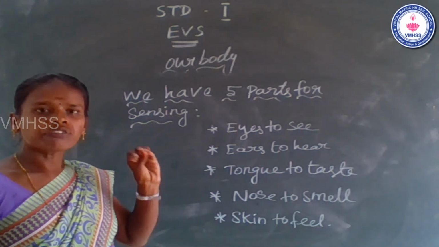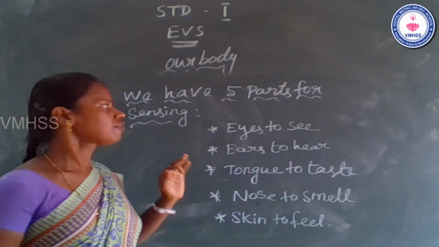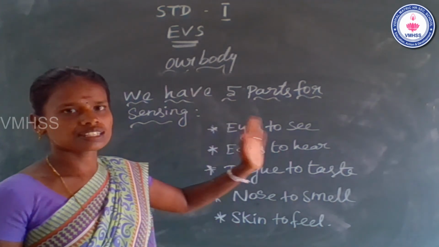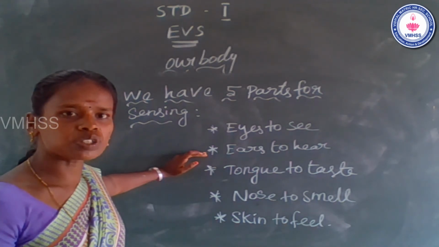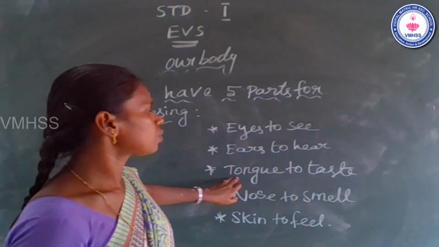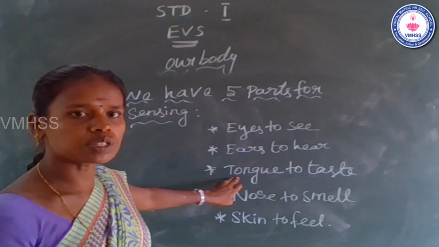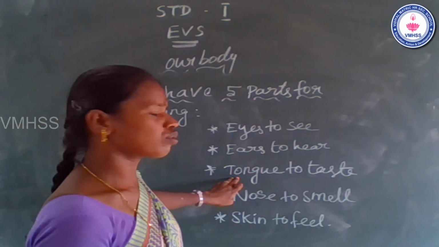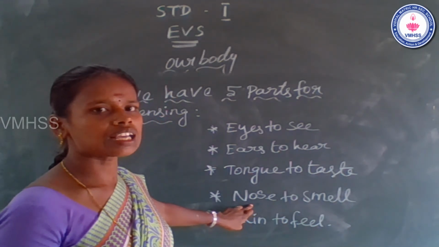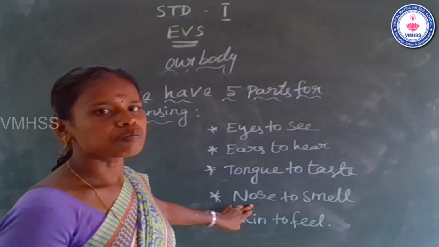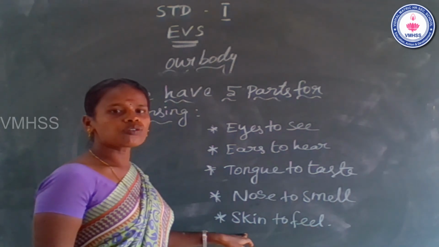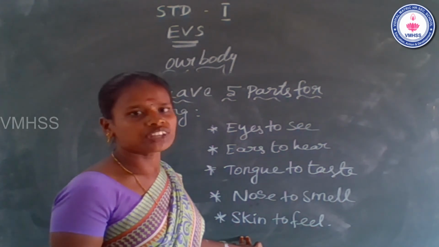We have five parts for sensing. First one is eyes. It helps us to see things. Ears help us to hear the sounds. Third one is tongue to taste. Tongue helps us to taste food. Fourth one is nose. Nose helps us to smell and breathe. Skin to feel.